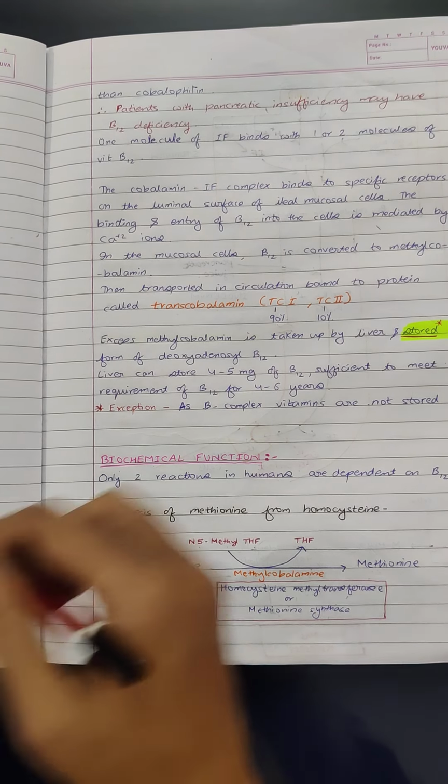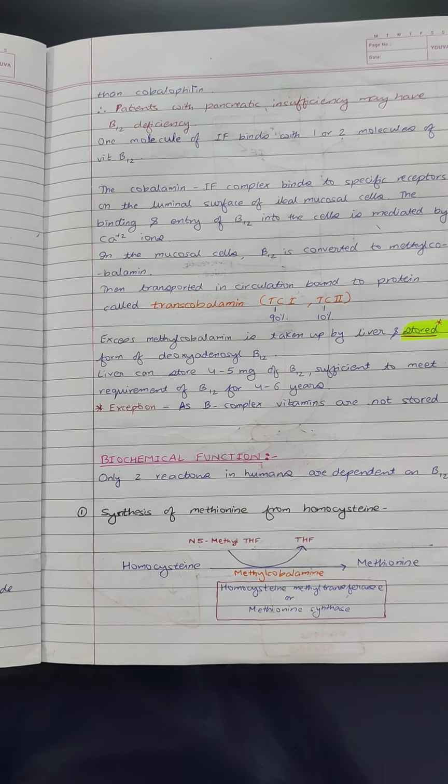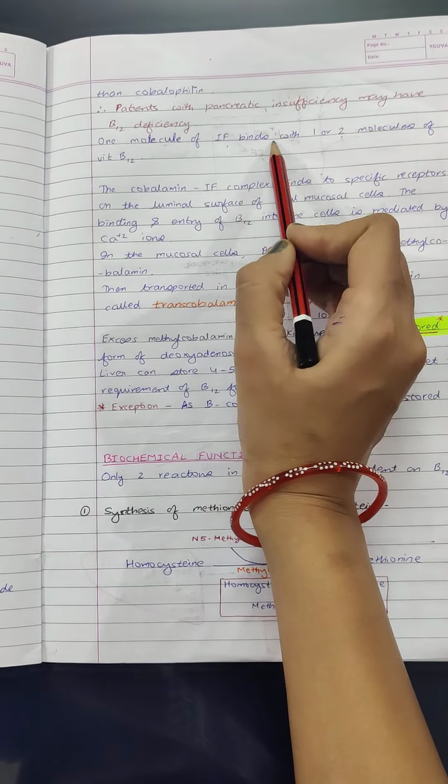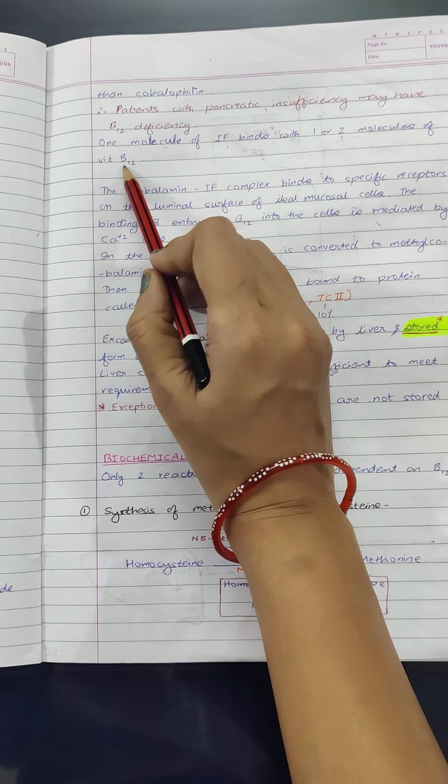The cause is this: pancreatic juice secretes bicarbonates which change the pH and degrade the cobalophilins, and when cobalophilins are not there, more cobalamin binds to intrinsic factor, and that complex is absorbed. One molecule of intrinsic factor binds to 1 or 2 molecules of vitamin B12.